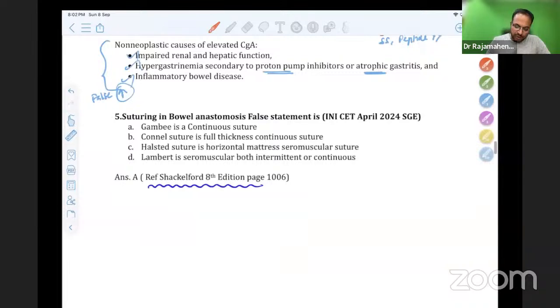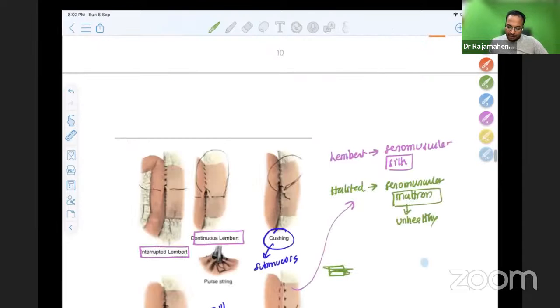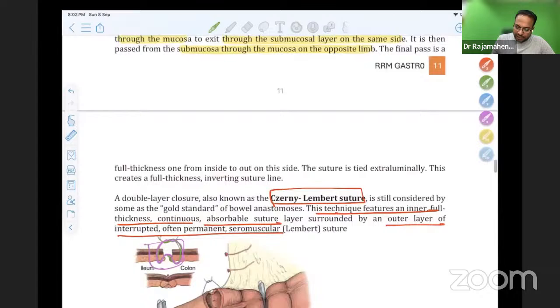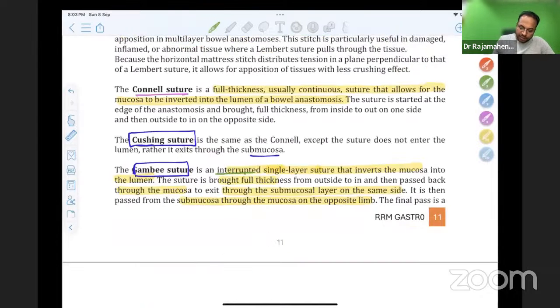Gambee suture is a continuous suture, true or false? Cornell suture is a full thickness continuous suture. True. Halsted suture is a horizontal mattress seromuscular suture. True. Lambert is seromuscular, both interrupted or continuous. True. So in this, if you see, Gambee is not a continuous suture. It is an interrupted single layer suture that inverts the mucosa. So the answer here is therefore A. It is not a continuous suture. It is a false statement.